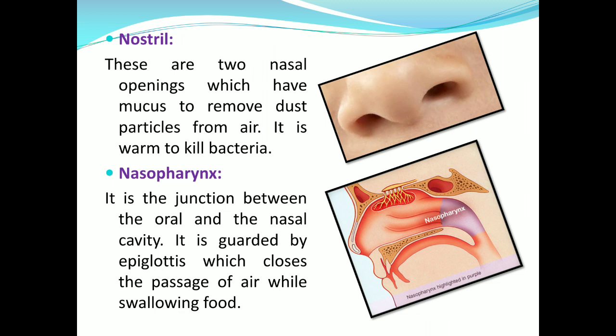Second organ is the nasopharynx. It is the junction between the oral and nasal cavity. Nasopharynx is guarded by the epiglottis. The function of the epiglottis is to close the passage of air while we are swallowing food. In the figure, the position of the nasopharynx is shown, highlighted in purple.